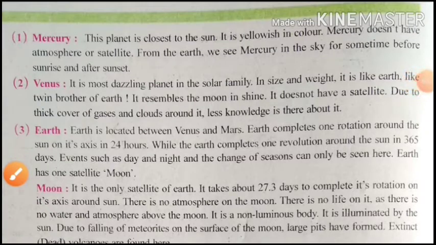Students, let's start to learn about our 8 planets. First, we will start with Mercury. This planet is closest to the sun. It is yellowish in color. Mercury doesn't have an atmosphere or a satellite. From the earth, we see Mercury in the sky for some time before sunrise and after sunset.